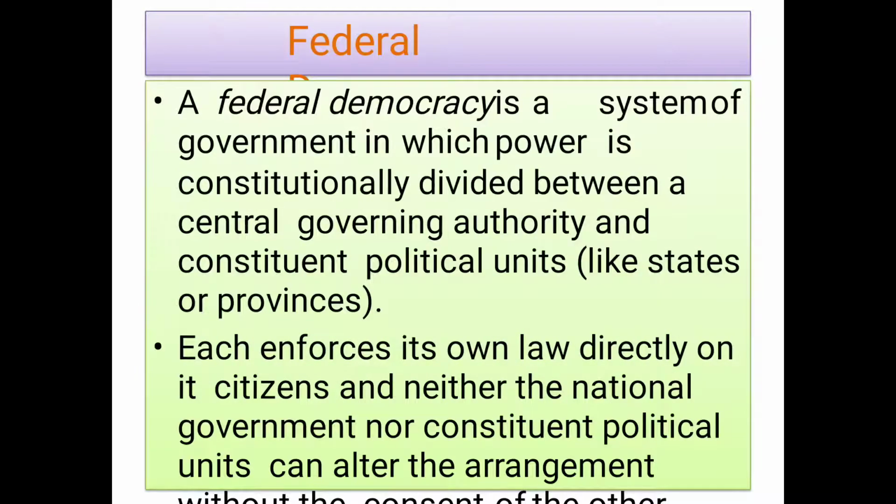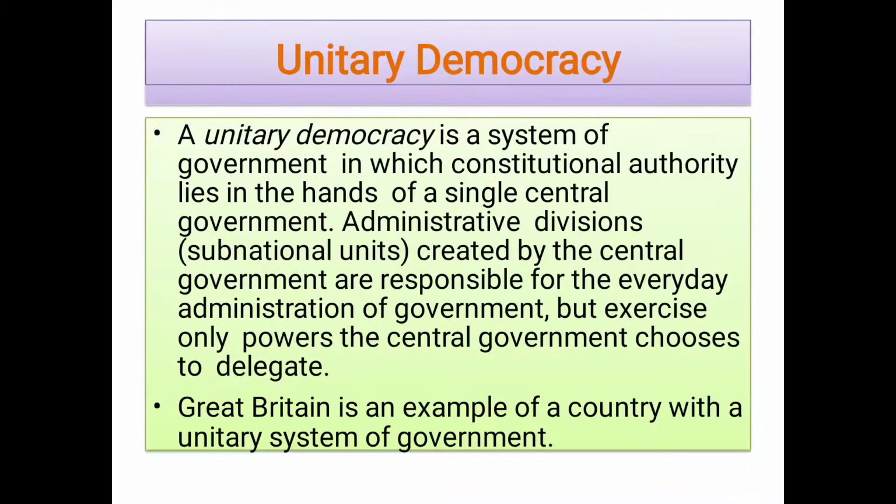The next type is federal democracy. Federal democracy is a system of government in which power is constitutionally divided between the central governing authority and constituent political units. Each enforces its own law directly on the citizens, and neither the national government nor the constituent units may act beyond their constitutional powers.